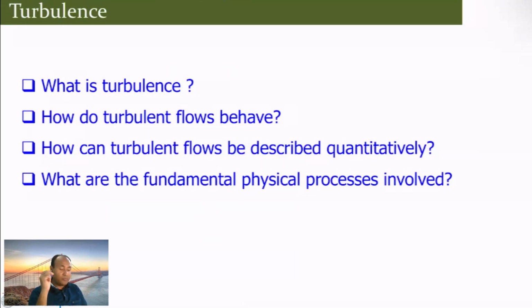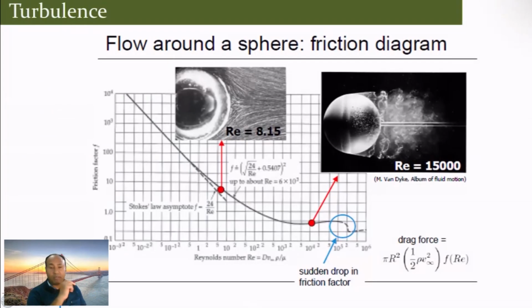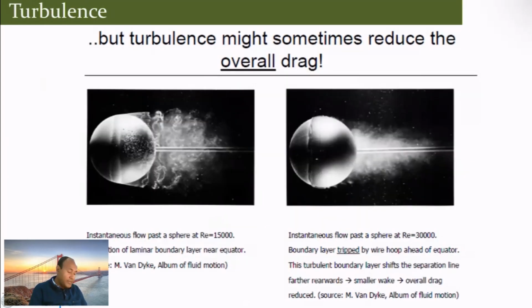This is a picture of flow around a sphere with the friction diagram. This is the friction coefficient across Reynolds number, and you can see how it varies. At very low Reynolds number and at high Reynolds number, there is a sudden drop in the friction factor, which is known as the drag crisis. Obviously the drag force one can estimate like this. Similarly, you can see this is a Reynolds number of 15,000, and this is 13,000.